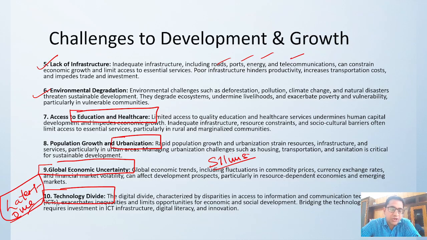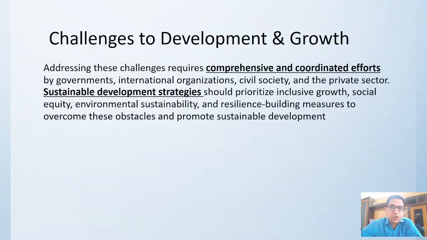Because of this technological divide, there is a lot of corruption happening, and a lot of technical issues are happening. So we need digital literacy, we need innovation, we need information and communication technology infrastructure in order to beat the challenges in the course of development and growth. Addressing these challenges needs a very coordinated and comprehensive strategy, and a sustainable development strategy is needed, with which we will be building a self-reliant nation.